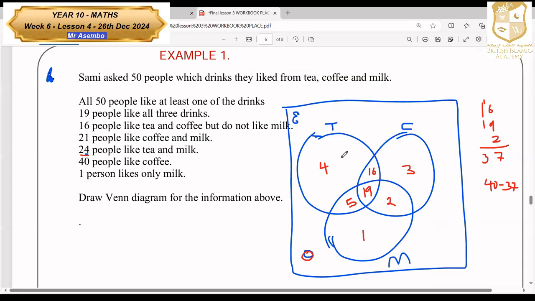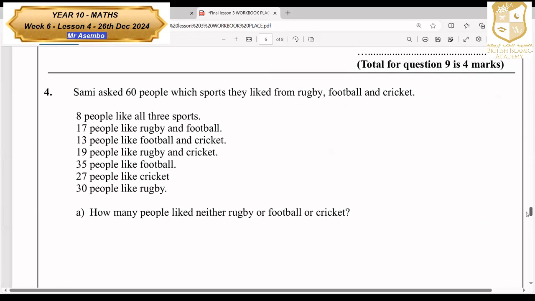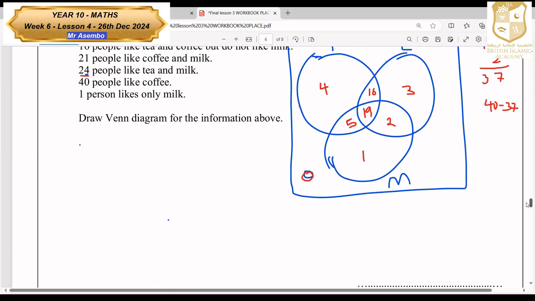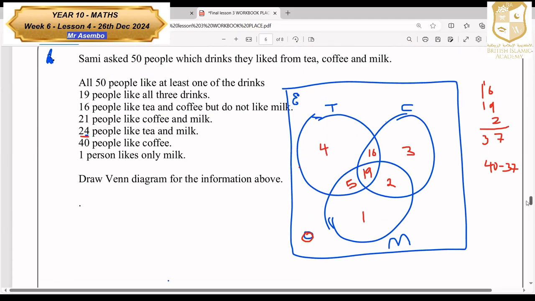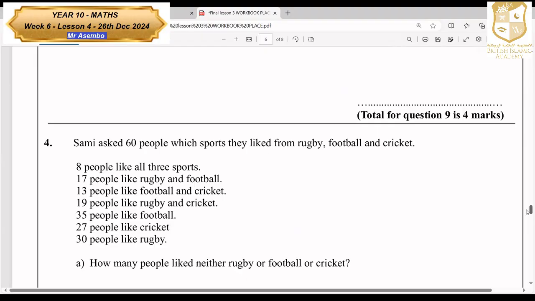Now, there's a question, this one we have already done. It's an exam type question. Did we do this one? Is it the one we started with? Okay, take this one down very fast before it switches off. Sami asked 60 people which sport they liked from rugby, football, and cricket.